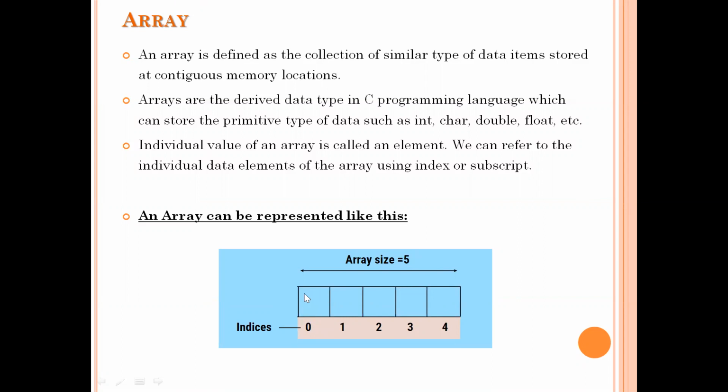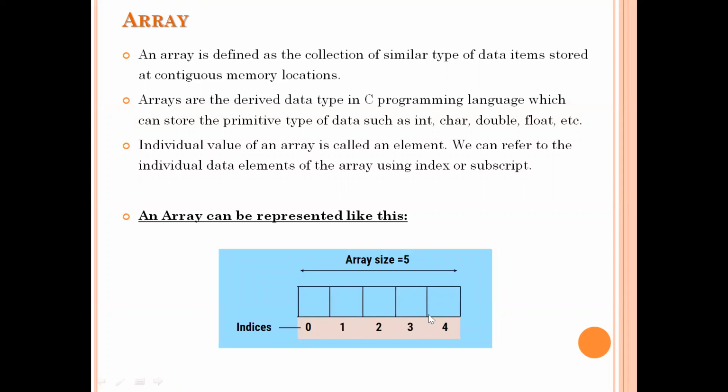So here every memory location is referenced by using an index, and the first location or first element of the array is referenced with the 0th index. The second element will be at index 1. The third element will be at index 2. The fourth element will be at index 3. And the fifth element will be at index 4.